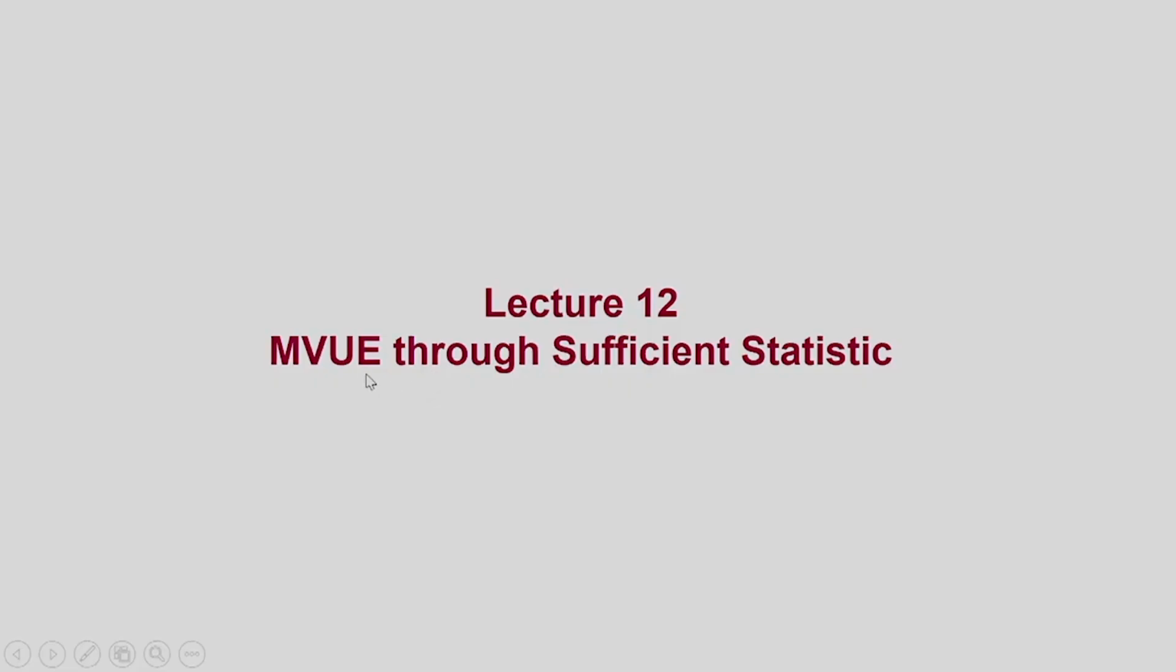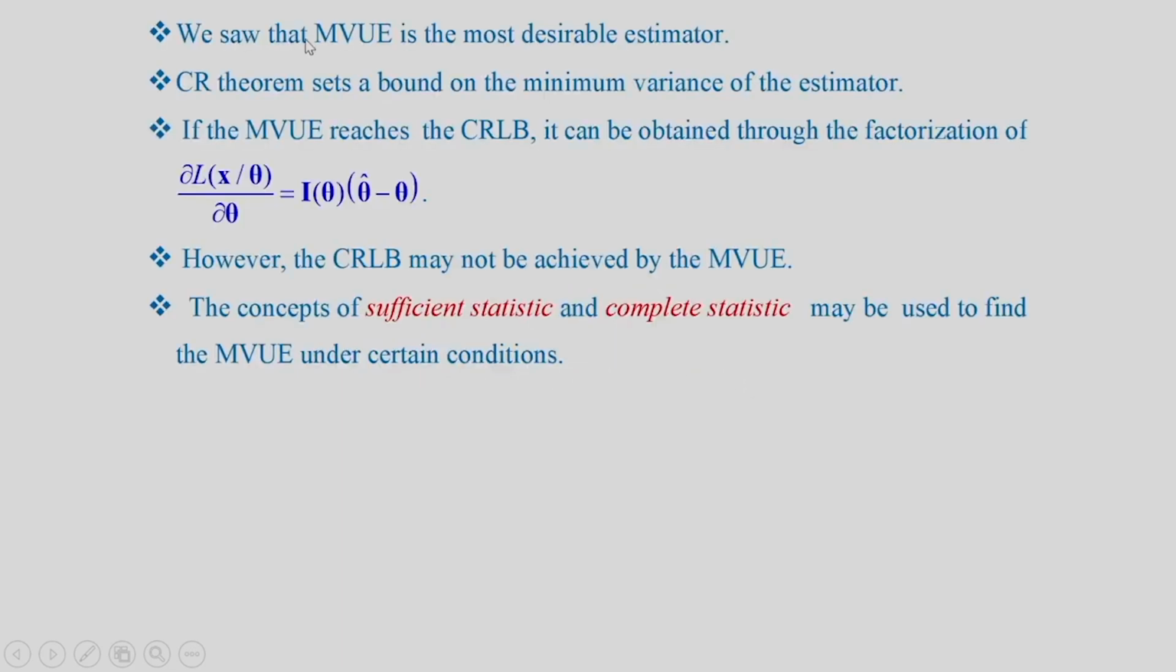MVUE through Sufficient Statistic, Minimum Variance Unbiased Estimator through Sufficient Statistic. We saw that MVUE is the most desirable estimator. Cramer-Rao theorem sets a bound on the minimum variance of the unbiased estimator.